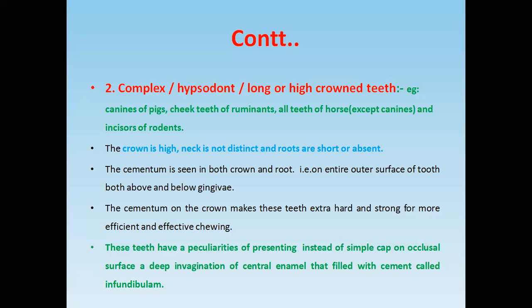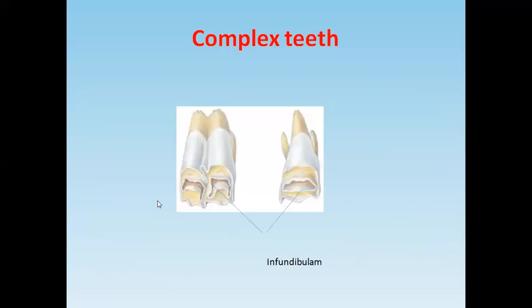What is the infundibulum? You see this semicircular structure here, this is the infundibulum. Is it visible? This is the occlusal surface, and on the middle part of the occlusal surface there is a semicircular area, called the infundibulum.